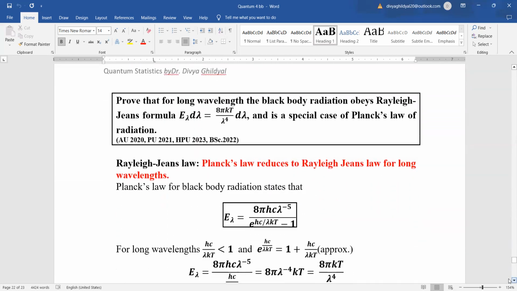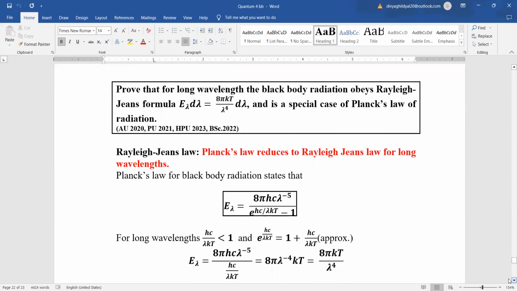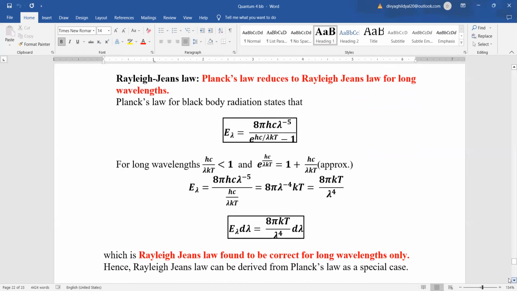Now, for long wavelengths, the black body radiation obeys the Rayleigh-Jeans formula, that is E lambda d lambda equal to 8 pi kT upon lambda to the power of 4 d lambda. And again, it is a special case of Planck's law of radiation. So again, remember, this is applicable only for long wavelengths.